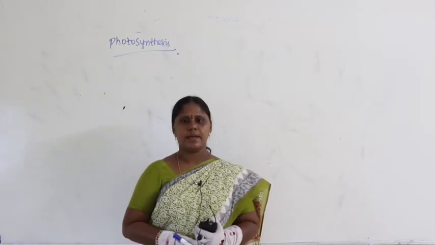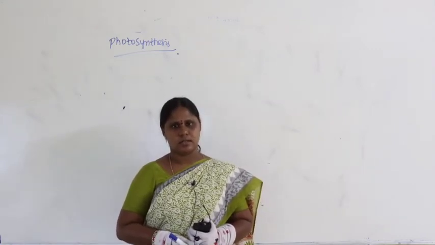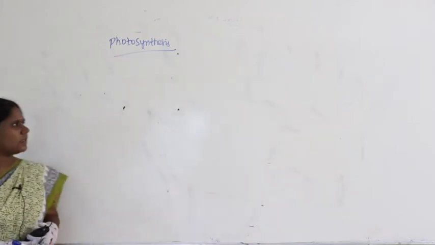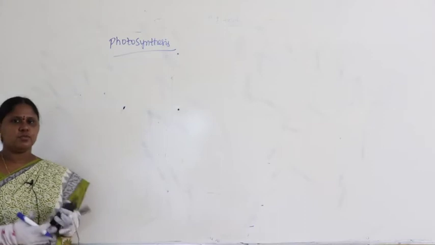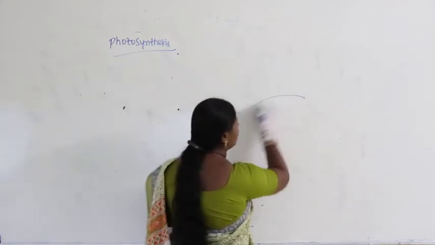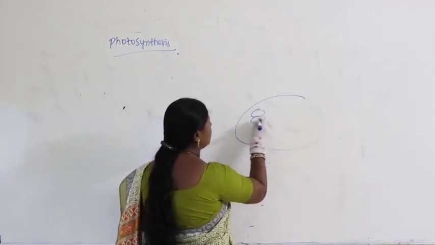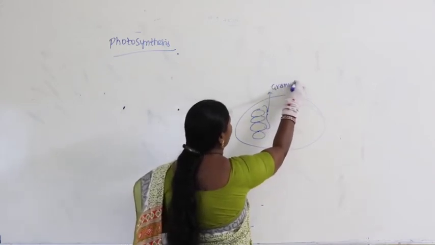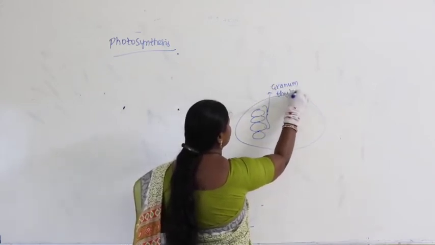Hello students, let us continue with the concept of chapter photosynthesis. In the last class we studied about the site of photosynthesis. Very clearly we have drawn the diagram of chloroplast and what we have come to know in case of chloroplast. So you clearly understood. So granum is the place. So granum thylakoid, this is the place.